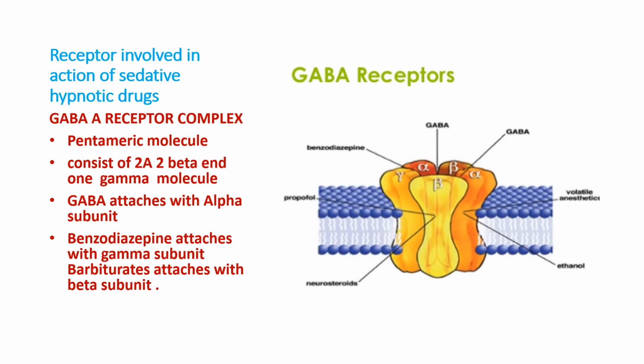Receptors involved in their action are the GABA A receptor complex. These are macromolecular complexes. They are pentameric subunits, 2 alpha, 2 beta and 1 gamma. Alpha subunit attaches GABA, beta subunit attaches barbiturates and alcohols, and gamma subunit attaches benzodiazepines. These receptors are ligand-gated ion channels.